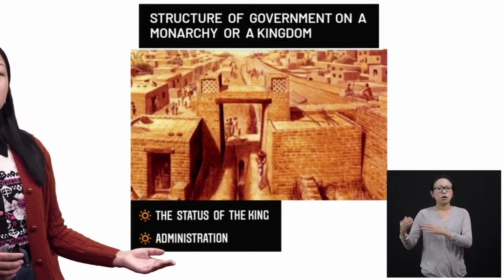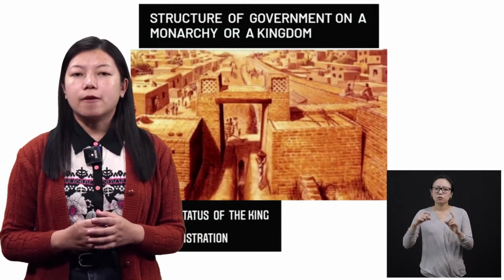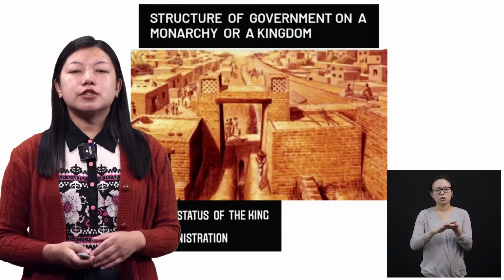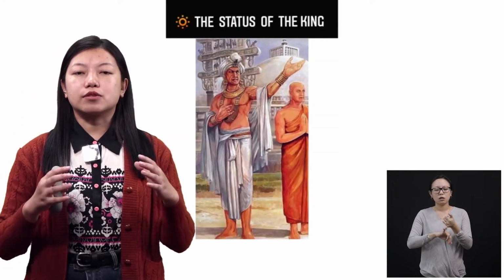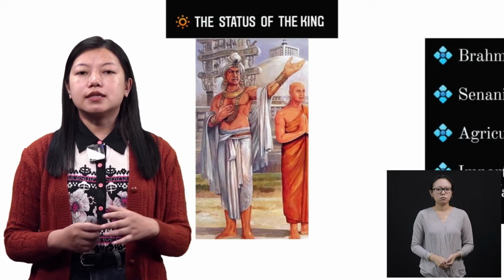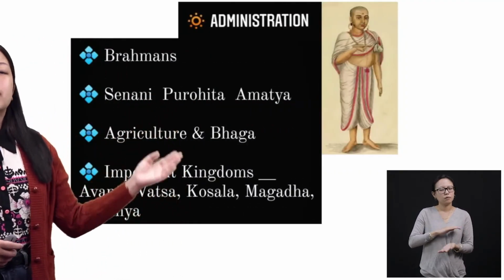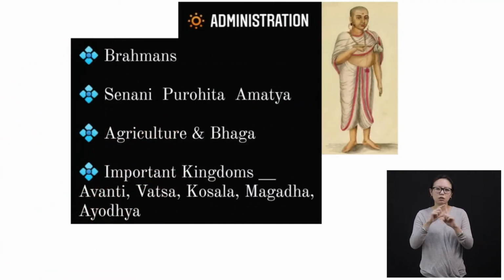Now, talking about administration. We are done with the king, right? Next, regarding administration, there were Brahmins, Senani, Purohita, Amatya, agriculture and Bhaga, and there were important kingdoms known as Avanti, Vatsa, Kosala, Magadha, and Ayodhya.